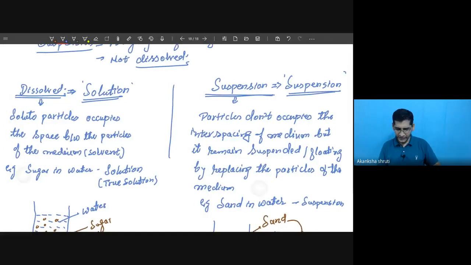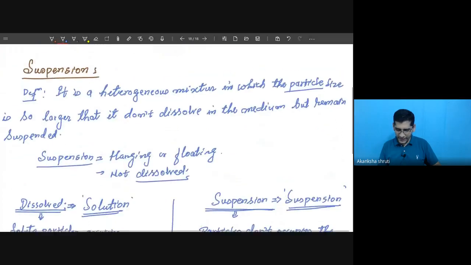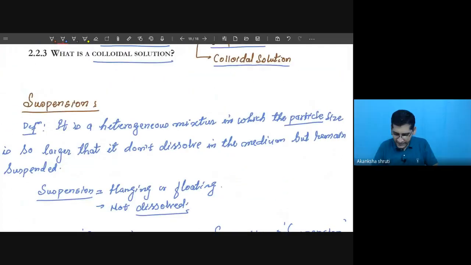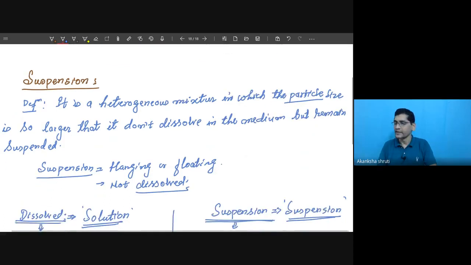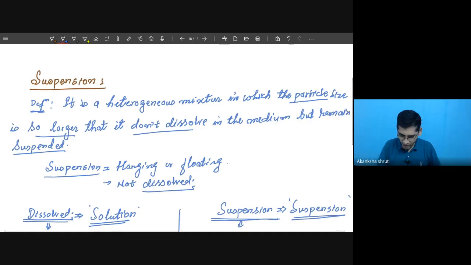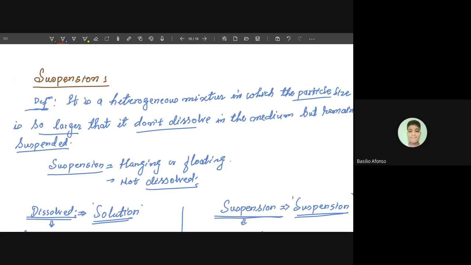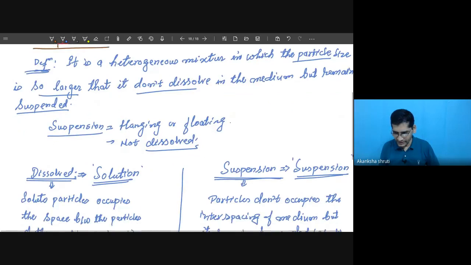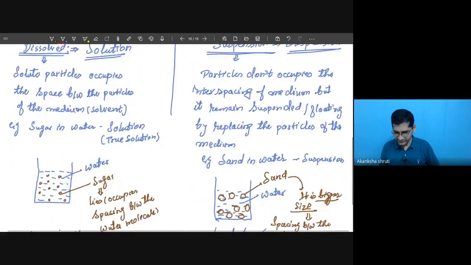Okay, student. So this was about this one. So suspension, that's why the definition is like this. It is a heterogeneous mixture. Why heterogeneous mixture? All the properties of a heterogeneous mixture are satisfied by this suspension, but because of its larger particle size, it cannot dissolve, but it remains suspended. Okay, so what are the various properties of this suspension? We are going to list down those properties. Can you scroll down? Write it quickly. This is the last one.